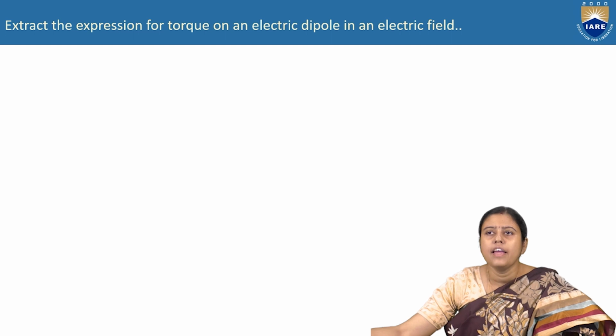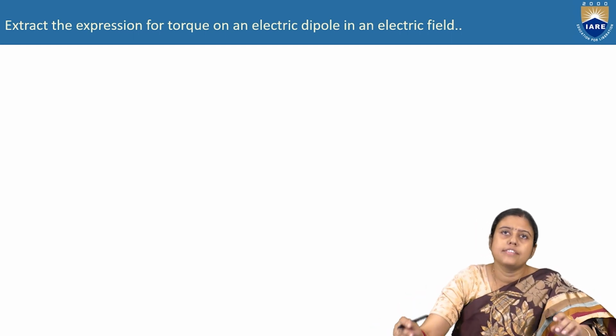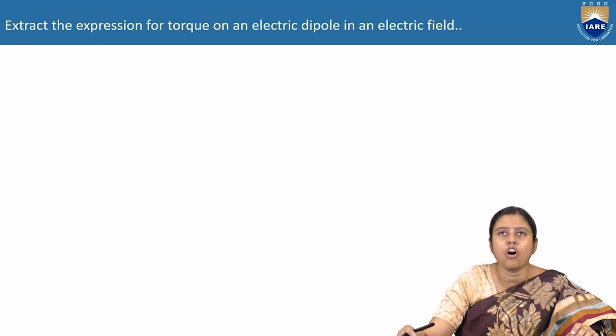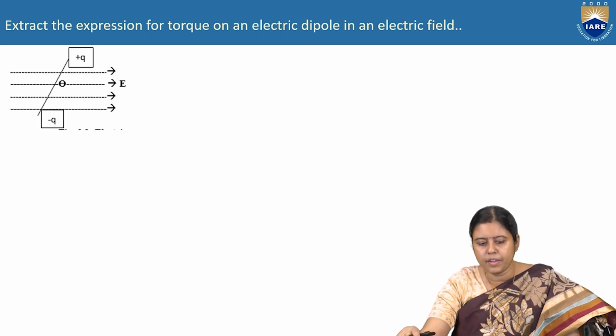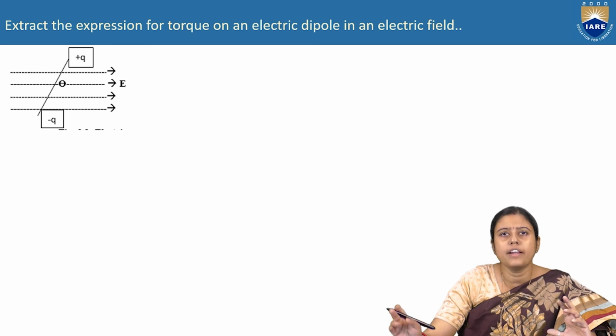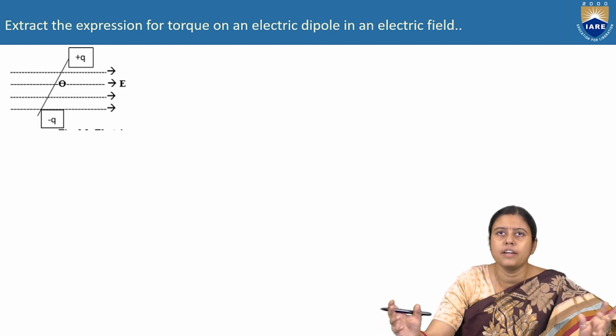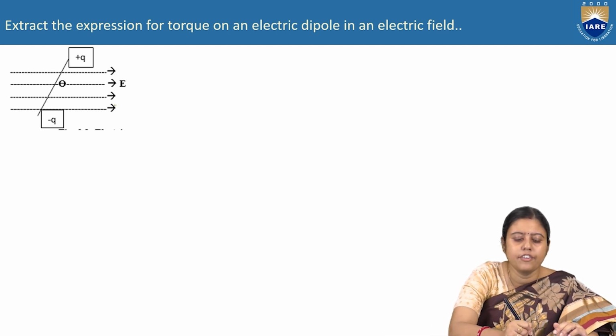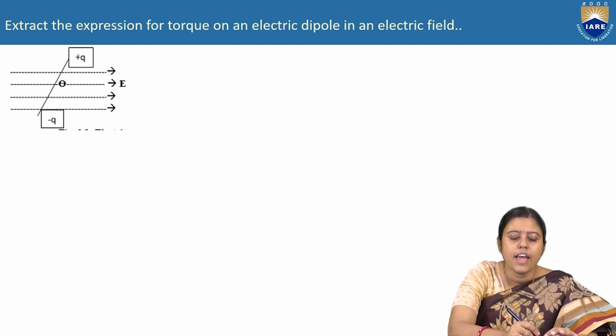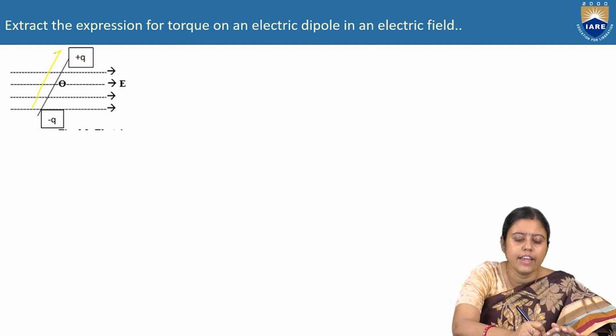Next question: if there is a dipole moment, there will be some torque. So extract the expression for the torque of an electric dipole in an electric field. This example is very, very important, and we can get this expression in any motor and machine. Due to the electric dipole, we are taking some electric field. This is the electric field, and we are keeping one plus Q charge and minus Q charge, with the distance between them D.